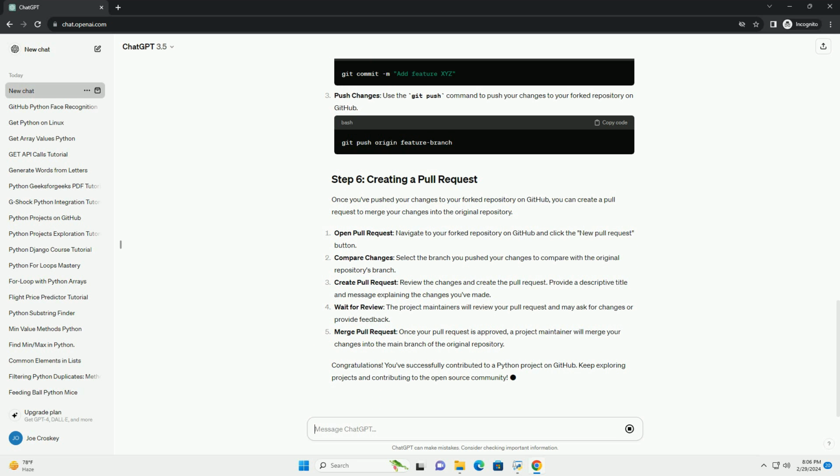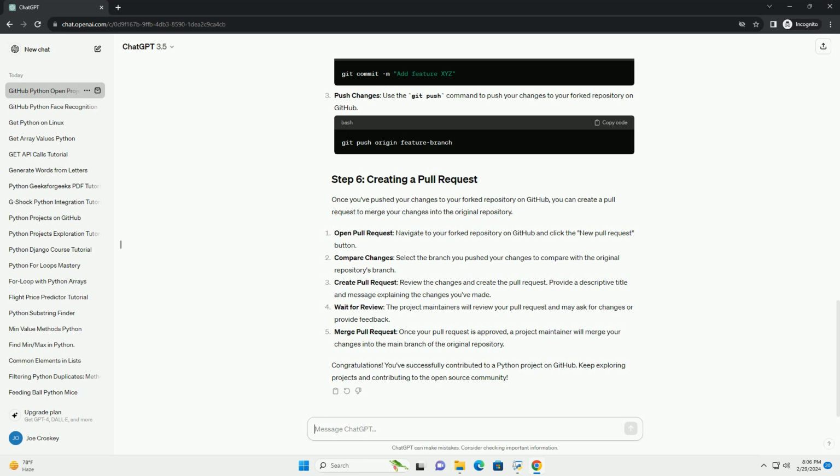Once you've found a project you're interested in contributing to, the first step is to fork the repository. Navigate to the repository, open the repository's page on GitHub. Fork the repository, click the fork button in the top right corner of the repository's page. This creates a copy of the repository in your GitHub account.